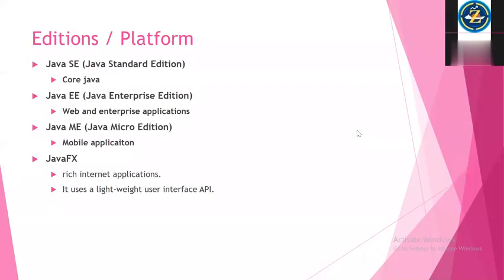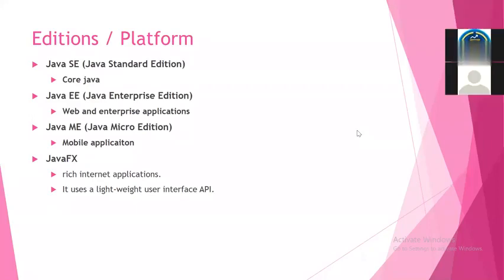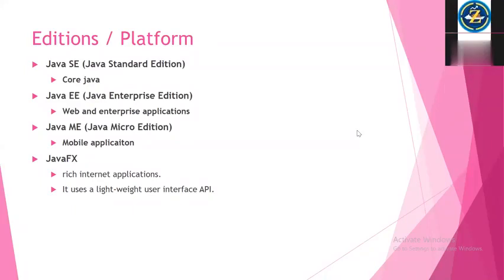Coding wise it will not be different, but execution wise it will be different, meaning how you execute or run it. For example, a standalone application you can just run from the command prompt. But an enterprise application you cannot run from the command prompt. You need a web server. Without a web server, you cannot run an enterprise application. So running wise, it is different.